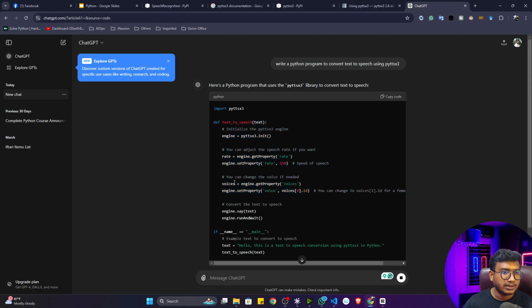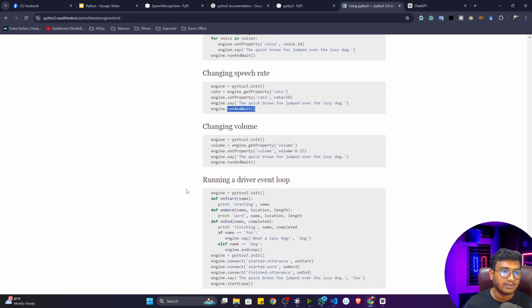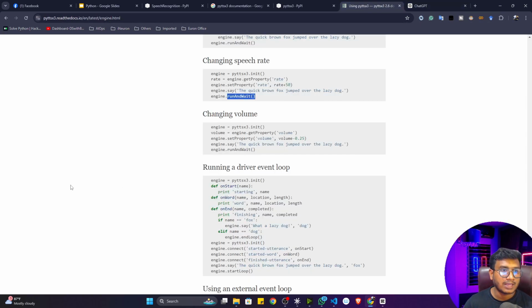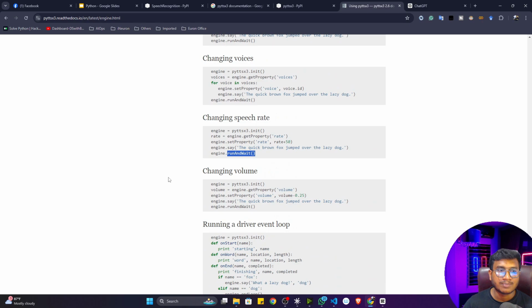Now see, it has given me lots of parameters, but I don't need them. I can simply do the modification in this particular code, and see, they're using this particular ID, then say function, then run await. Everywhere it will give you this suggestion, even in the documentation as well. Why have I shown you this? Because I wanted to show you how, if you're using any external library, you can get to know about this particular library and how to use it properly.